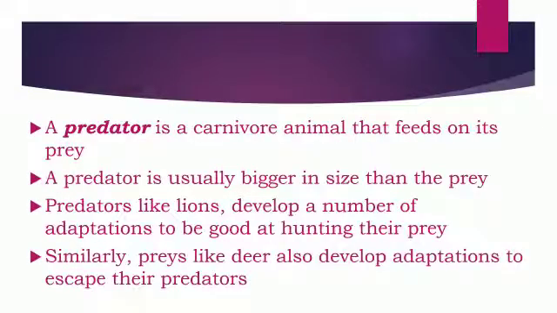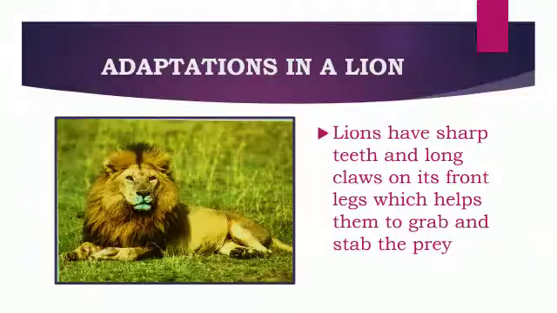Now, a predator is a carnivore animal that feeds on its prey, and a predator is usually bigger in size than the prey. Predators like lions develop a number of adaptations to be good at hunting their prey. Similarly, prey like deer also develop adaptations to escape from their predators. Now we will study about the adaptations in a lion.